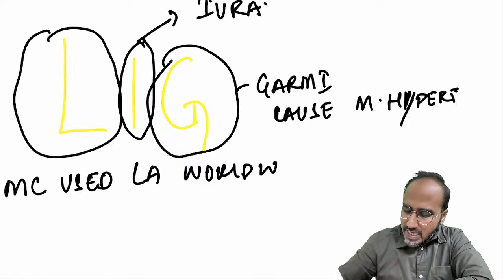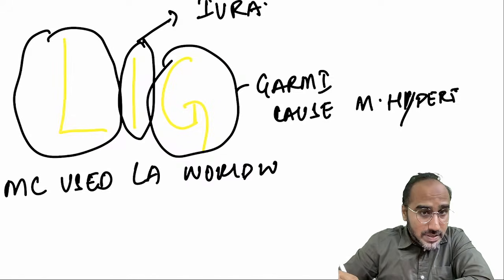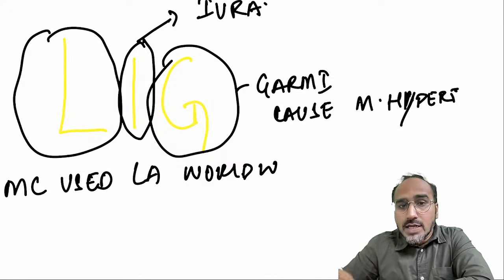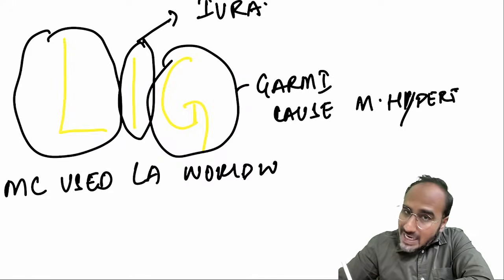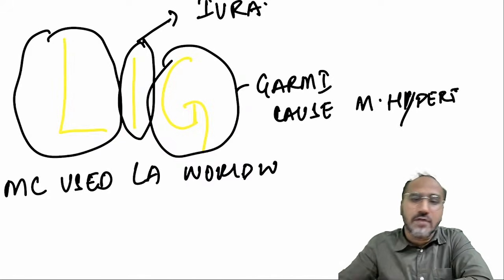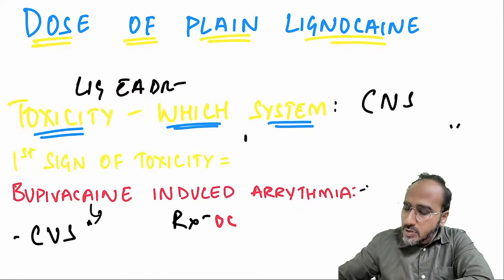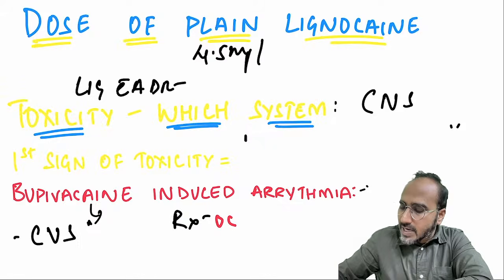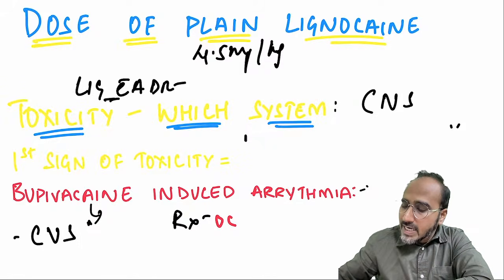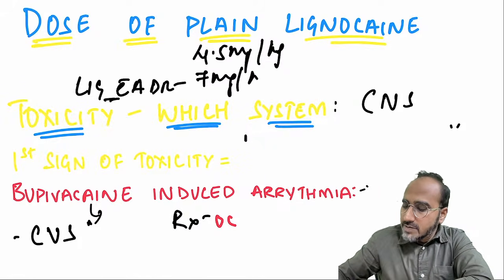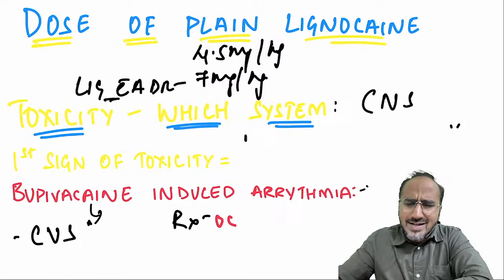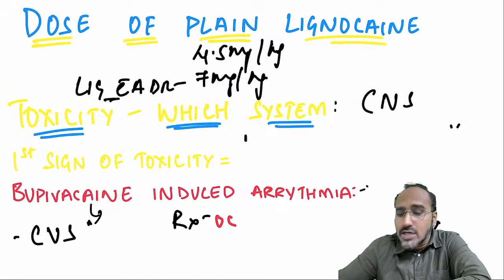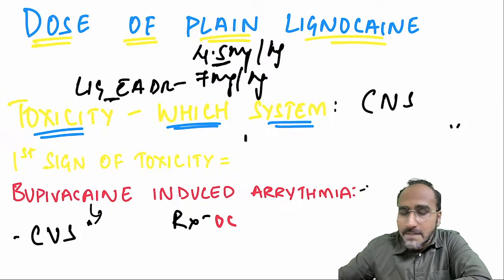Okay, so with that, you have to remember this, and you also need to remember the dose of lignocaine. What is the dose of lignocaine, guys? When you are giving lignocaine in a plain dose, without mixing any opioid or any drug, plain lignocaine should be given in a dose of 4.5 mg per kg body weight. But with adrenaline, it should be how much? 7 mg per kg body weight. With adrenaline or opioid, the dose you can increase.